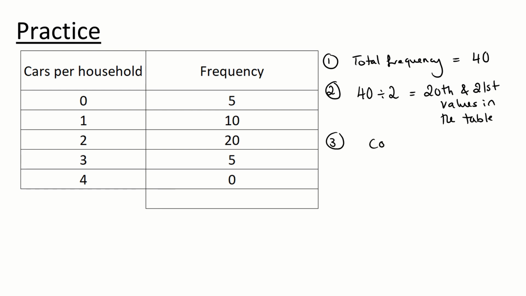Step 3, we do the counting. How many cars per household, how many households have 0 cars, own 0 cars? 5. So there are 5 zeros, 5 numbers in this row here. First number always stays the same. And then I do my adding. This 5, add 10 is 15. And then the 15, add the 20 is 35. And then the 35, add the 5 is 40.